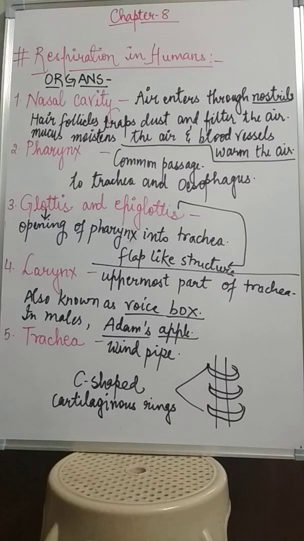Now today we will read about respiration in humans, how respiration in humans takes place. So before starting that, we will first learn about the different organs of the respiratory system. You know that in humans there is a specialized respiratory system through which humans can respire. That respiratory system consists of so many organs. Respiration starts from the nasal cavity, which is the cavity present inside our nose.